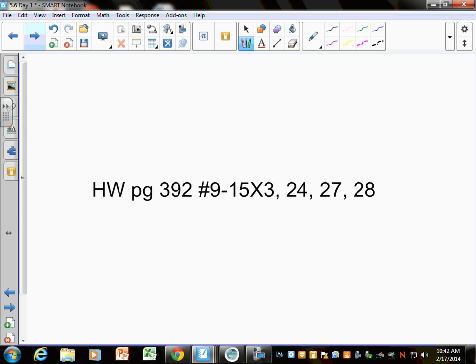Not today. I believe 9 through 15 are like our first example, which are the easy ones. Like they give you the zeros and they just ask you what's left, and it's just the conjugates. But then 24, 27, and 28 are like our last 2 examples where you actually have to synthetically divide it out, and they do take a little bit of time. You have a ton of time left in here since we didn't have homework to go over. So work on that. I'm going to work on passing back some papers because I seem to have like 8 million. And if you need to go to the office to figure out what you're doing, go ahead and go to the office.